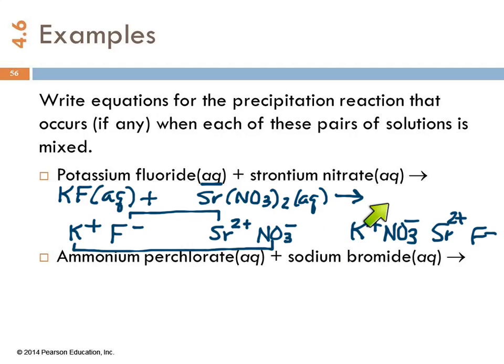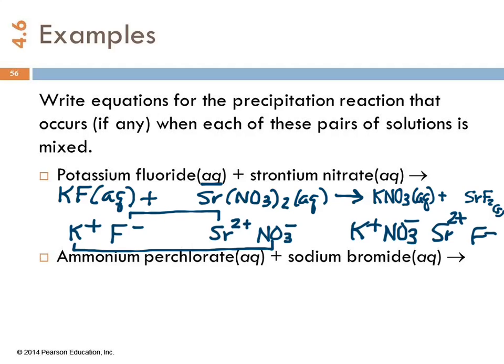I've got the ions with their charges, and so I can predict the products. K plus, NO3 minus. Well, we just need one of each of those. So K, NO3. And that one's going to be aqueous, because we checked that in the table. And then strontium and fluoride, if you do the crisscross thing, you're going to get SrF2. And what should we put for its state symbol? S for solid.